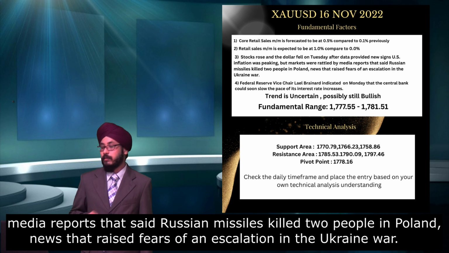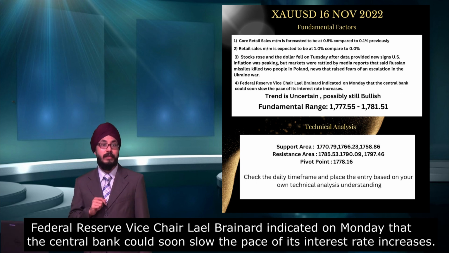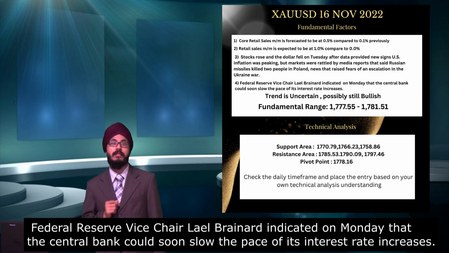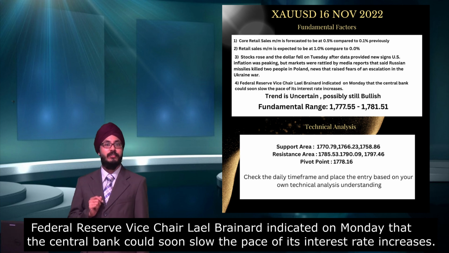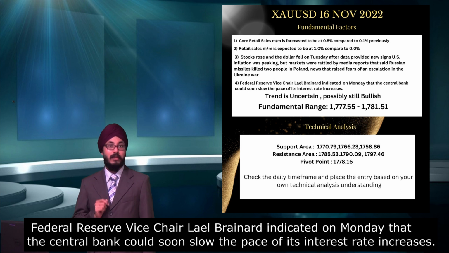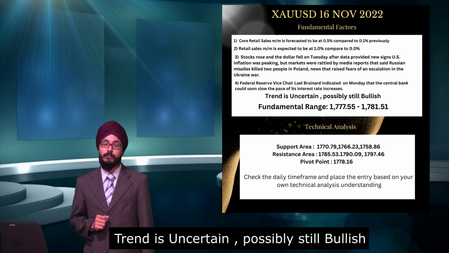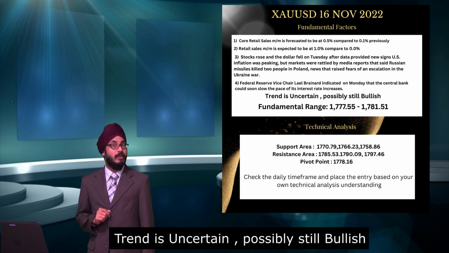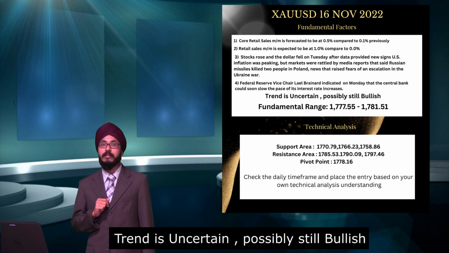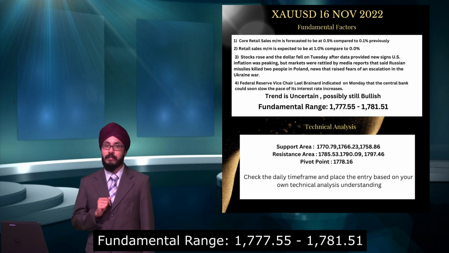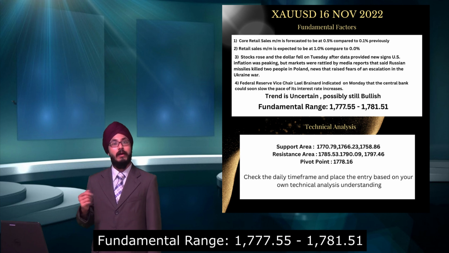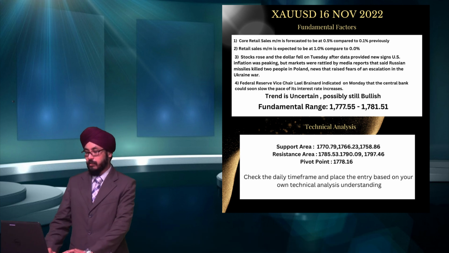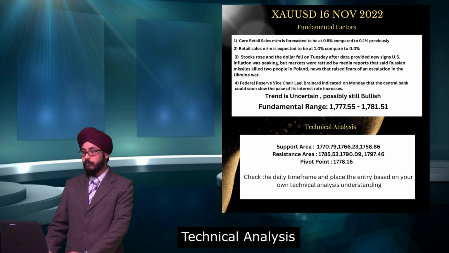Fourthly, we understand that the Vice Chair Lael has indicated that the central bank could potentially slow down the interest rate hike in December. The trend is uncertain, however, still supporting towards bullish. The fundamental range that we're looking at is between 1777.55 to 1781.51. I will take you through the technical analysis, where we will go to investing.com.